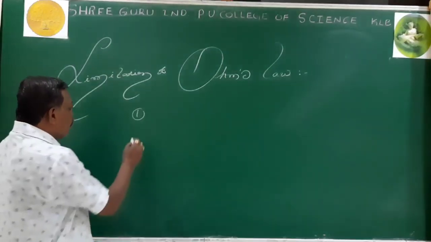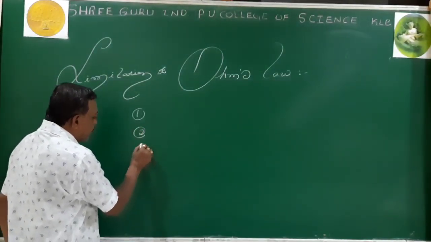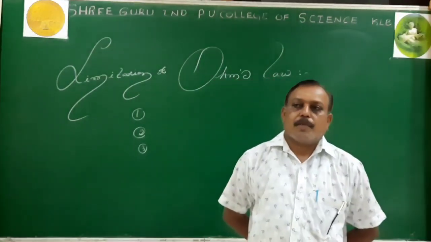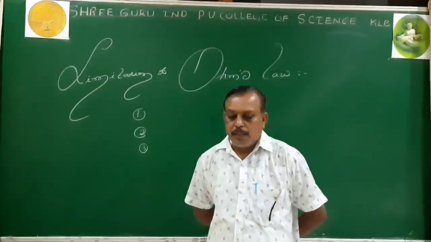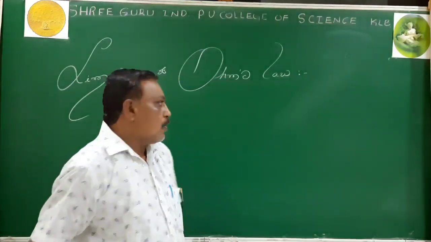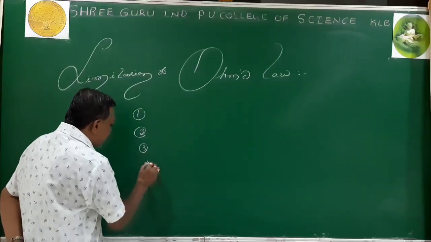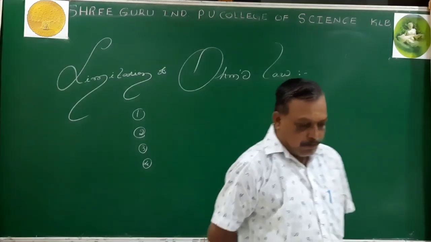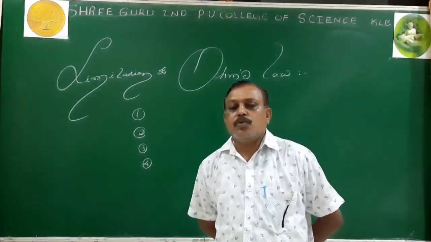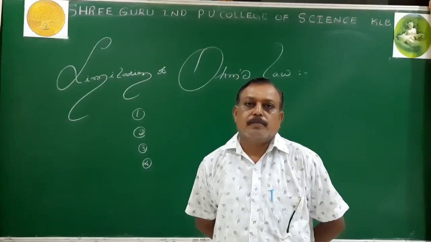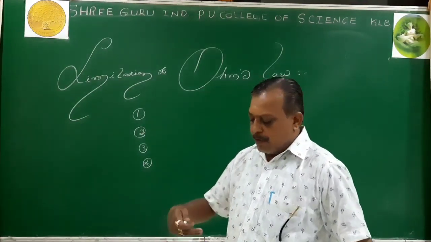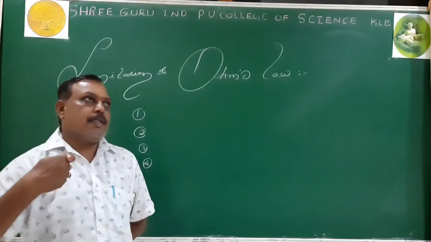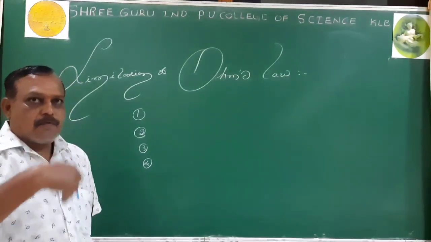Third one: Ohm's law is applicable when the current flowing through the conductor is steady current. When the current flowing through the conductor is steady current, then only we can apply Ohm's law. And the fourth point: Ohm's law does not obey for the semiconductors. Semiconductors do not obey Ohm's law. Why semiconductors do not obey Ohm's law, we will see in the second book, where we have the detailed explanation while dealing with semiconductors.